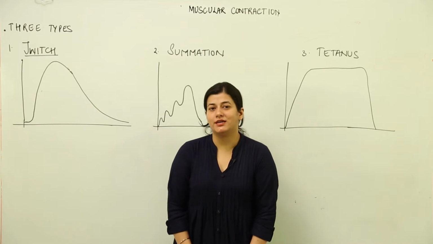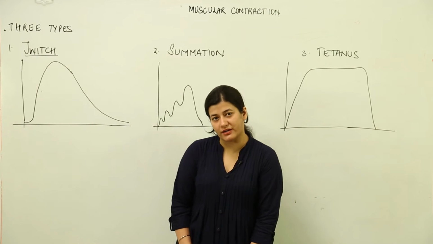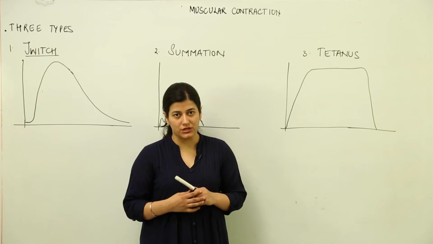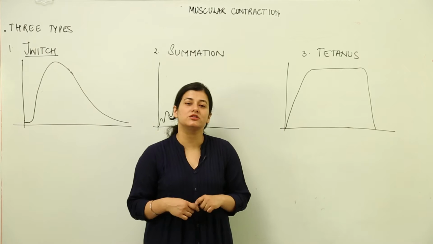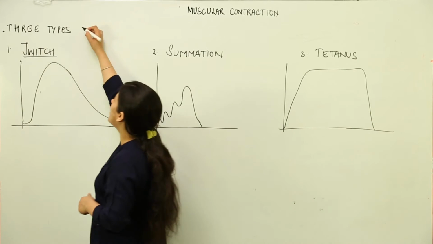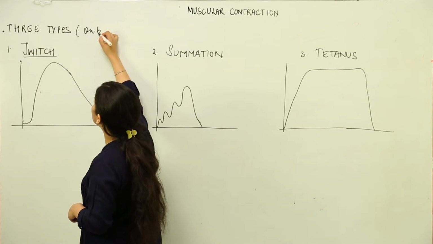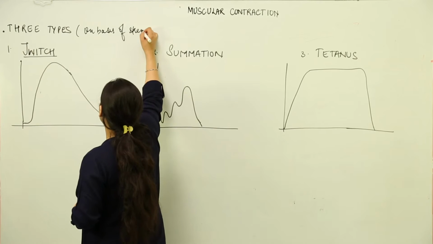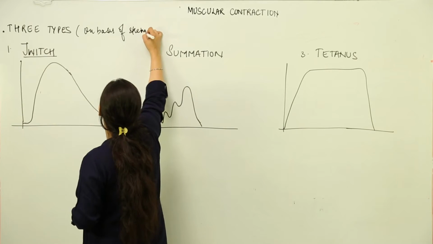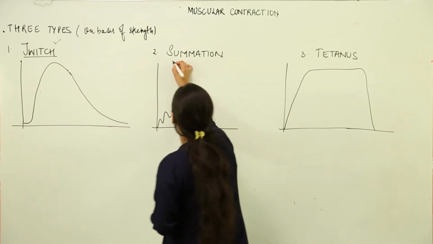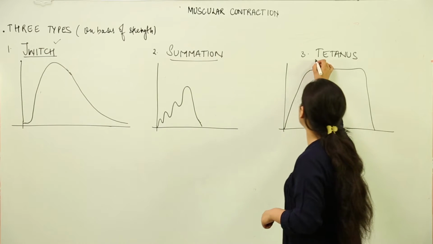Now we are going to see the three types of muscle contractions on the basis of their strength. The muscular contraction, which is divided according to the strength of the contraction, has three types. So on the basis of strength, the muscular contraction can be of three types. First one, being the simplest, is twitch. Second is summation, and last one is tetanus.